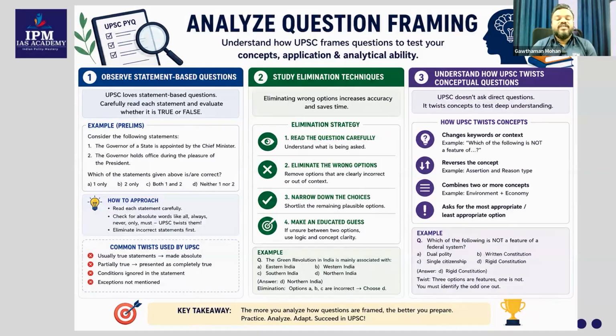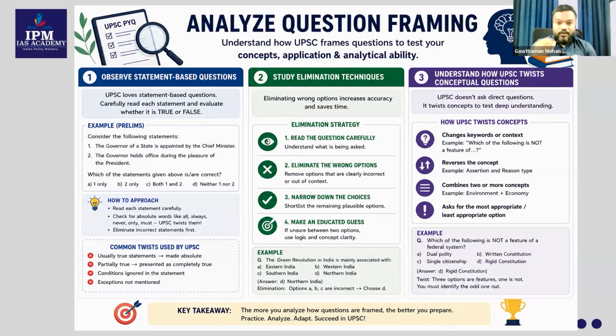Then there are assertion and reason type questions. They may give an assertion and they will give a reason also. Like the assertion may tend to be a very strong statement, a very true statement, but the reason may also be a true statement, but it may not be the correct reason for that assertion. Such type of questions they can ask. And the options will be confusing for you. When it comes to options, you will actually go in the wrong way.